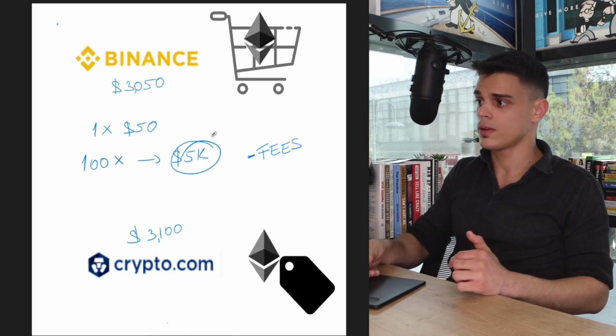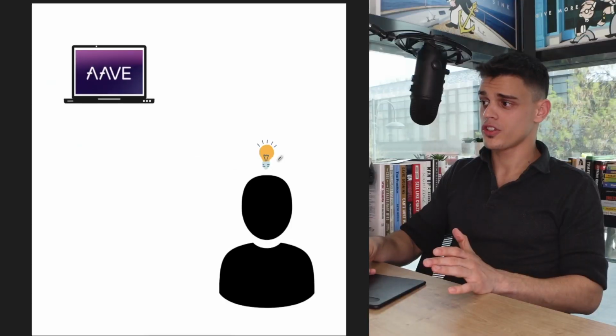Just imagine that. You're literally getting $5,000 by taking advantage of a single opportunity you have identified. And that, guys, is where flash loans come into play. So let me show you. Let's just say this right here is us, and we've just had a brilliant idea. We want to make use of Aave and take advantage of a flash loan. And here's how that works.